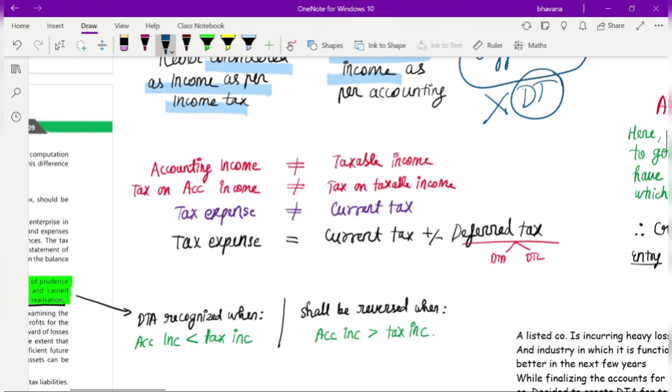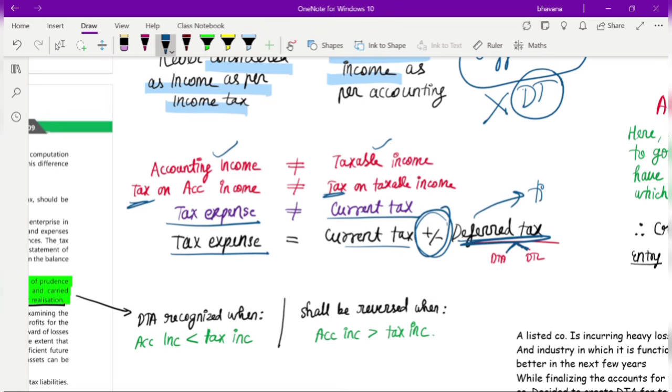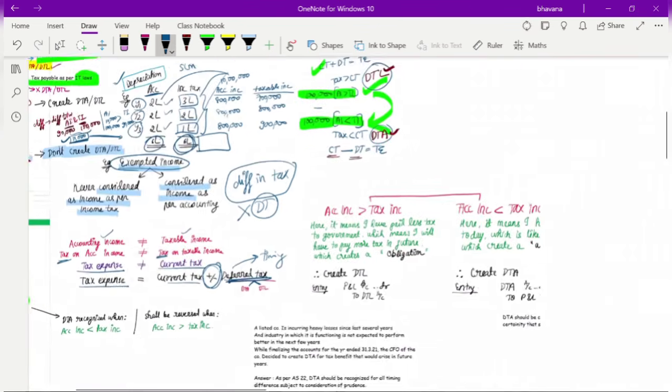Okay, fine. So this I've already explained. If your accounting income is not equal to taxable income, your tax on accounting income will also not be equal to your tax on taxable income. So your tax expense will not be equal to your current tax. Your tax expense must be equal to current tax, plus or minus deferred tax. That deferred tax might be a deferred tax asset or deferred tax liability, and deferred tax will only be created when you have a timing difference. So this was the whole summary of the concept that we had read.